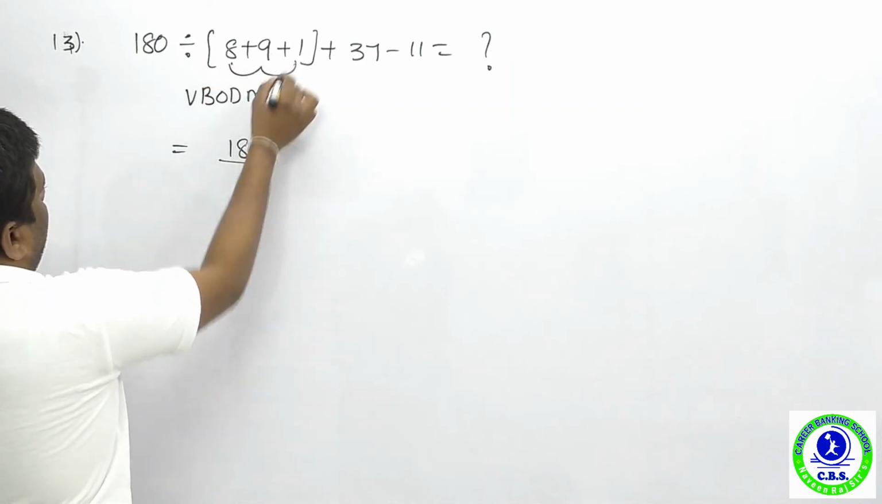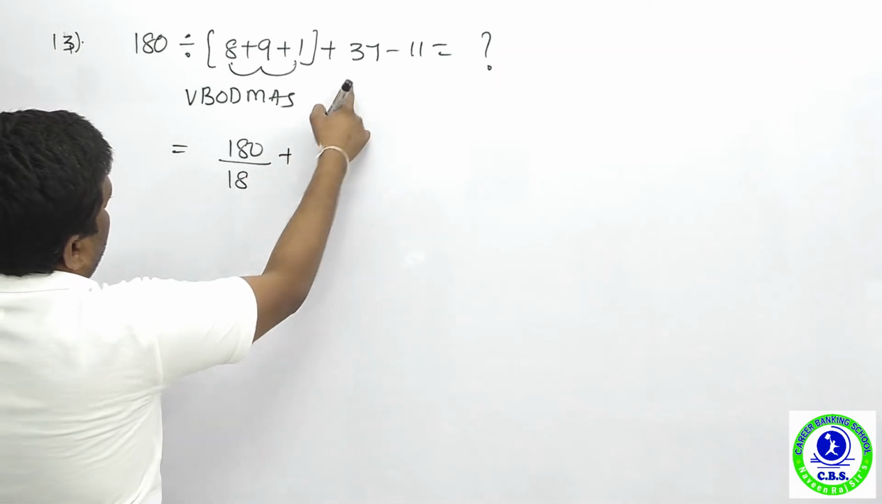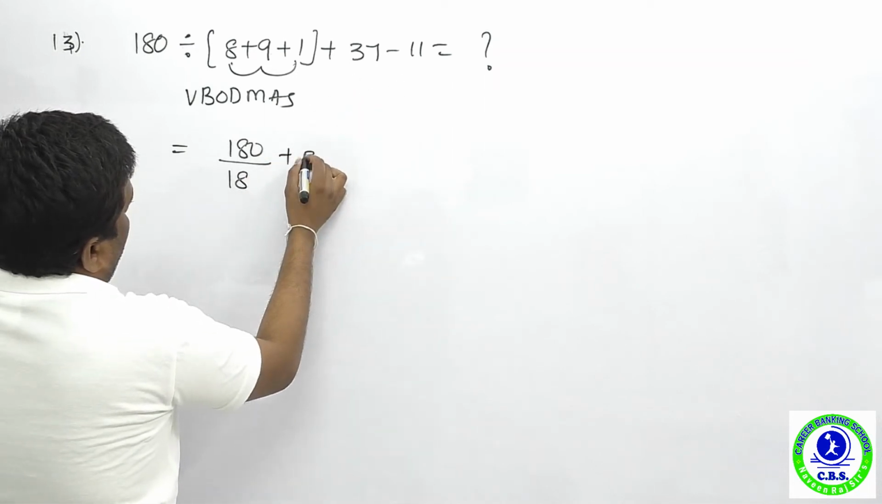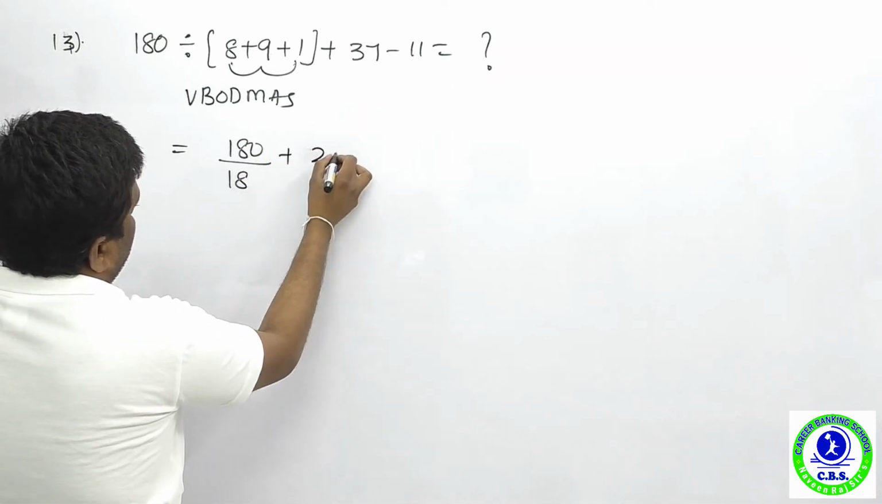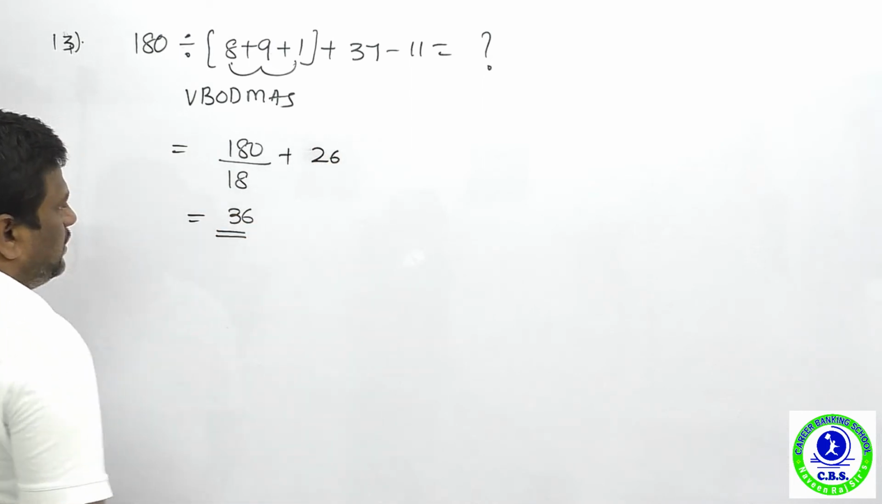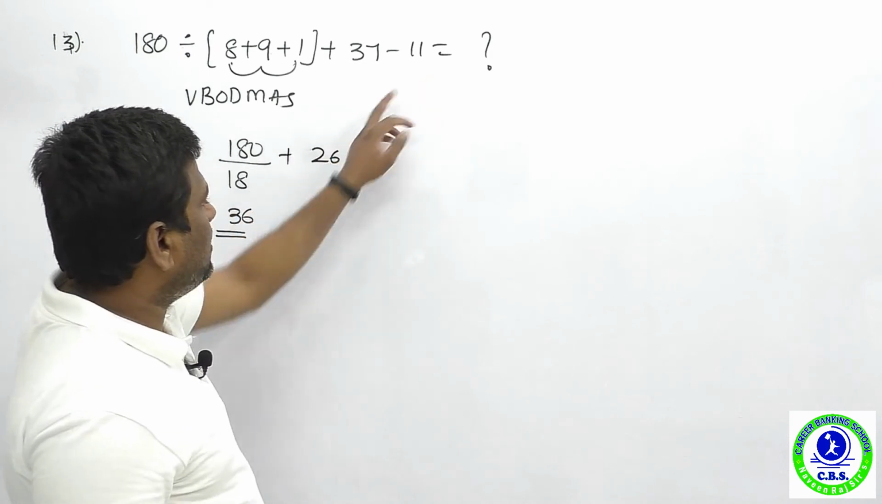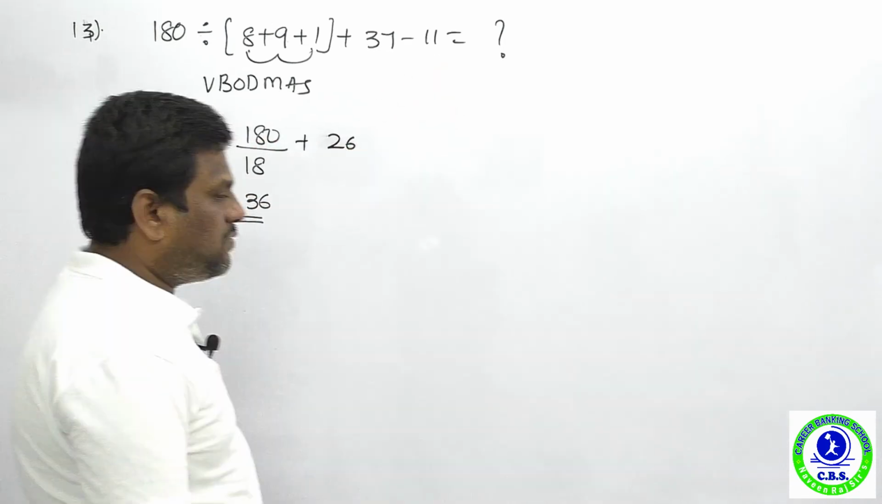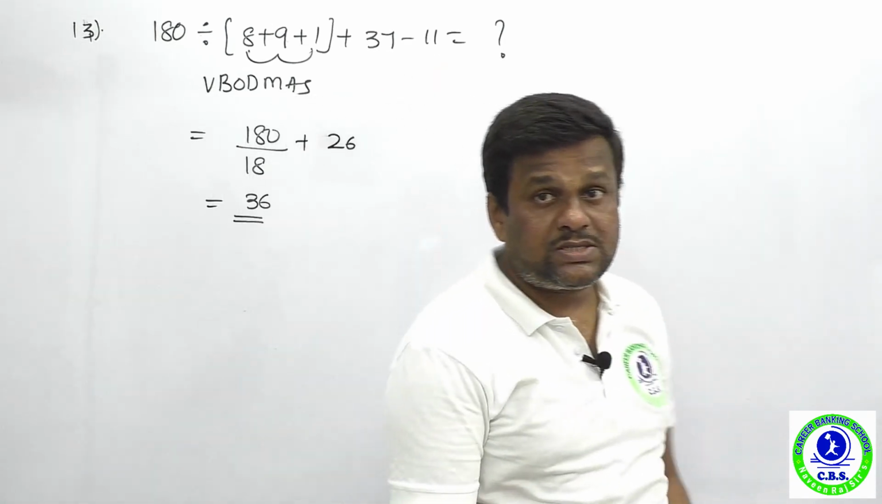180 divided by 8 plus 9 plus 1 gives how much? 18, and 37 minus 11, nothing but what? It is 26. So 10 times, and 10 plus 26 gives you how much? 36. 37 minus 11 gives you how much? 26. 180 divided by 18 is nothing but what? 10. So 10 plus 26 gives you how much? 36 is the right answer.